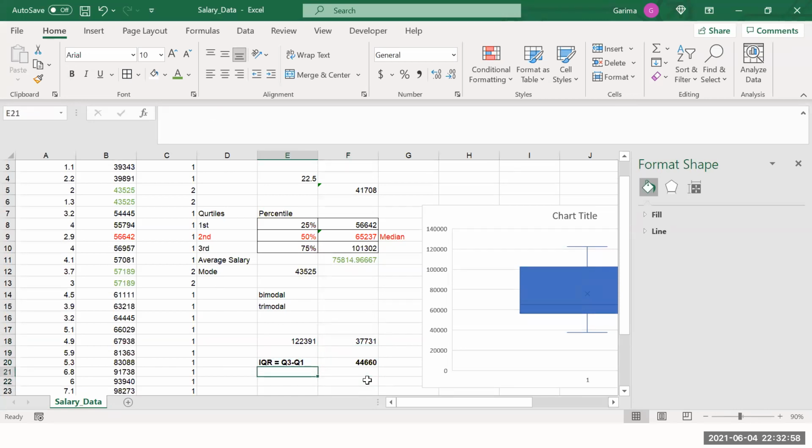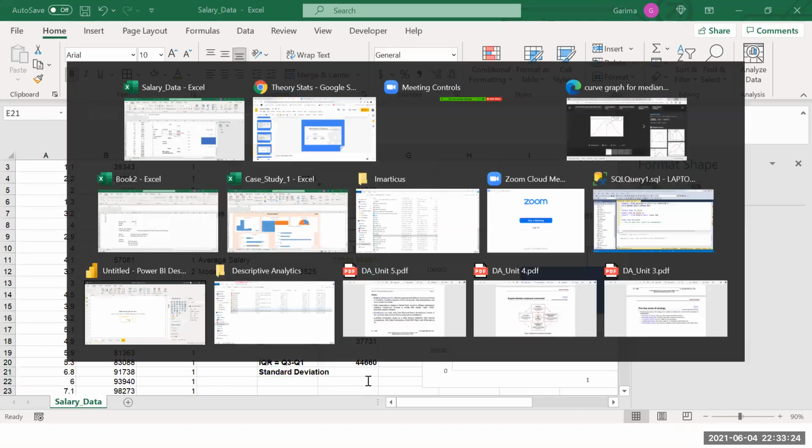Then what we do is we find the standard deviation. Standard deviation is the most important part in terms of probability and the predictive modeling that we do. What is standard deviation? It is how much deviation we have in the data from the mean value.